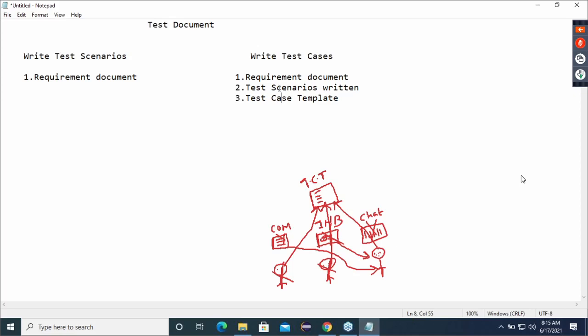Carefully listen. Second important point. Think and then give me the answer. Now I said to write the test cases, these three things should be there. One common sense question. Let's assume I don't want to write the scenarios. Just based on the requirement document, and the test case template will also be given. Can I write the test case or not?